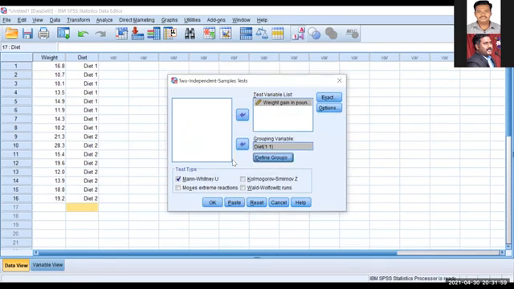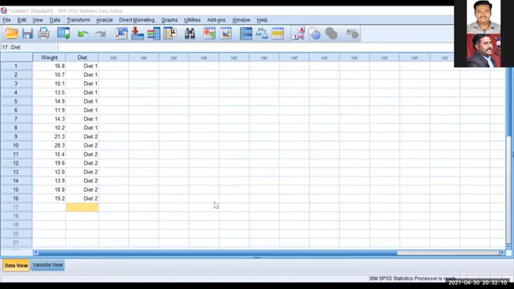Give continue and ensure that this Mann-Whitney U is enabled, the tick mark is there. If not, you have to choose it. Now you give OK, so the output table will show. Wait, I will stop sharing this and I will show the output screen.